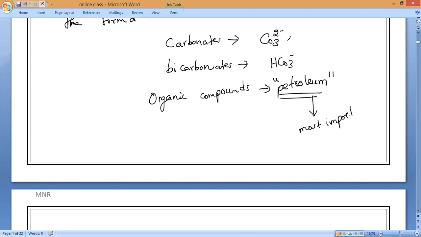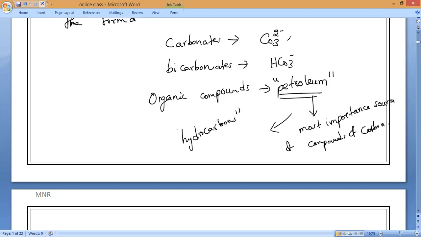The most important source of compounds of carbon. Thousands of compounds of carbon we get from this only. So that is what is called hydrocarbons, which we are going to study from tomorrow's class. That is the real lesson of carbon and its compounds. So hydrocarbons are the most popular of the combined state of carbon.